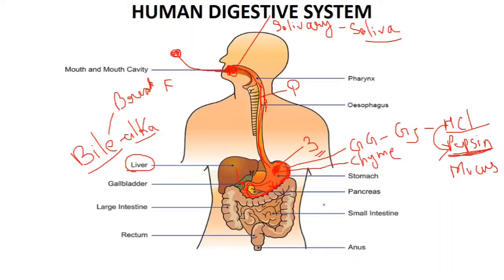Now here we have the pancreas also. You can see the pancreas, this yellow colored one. The pancreas secretes pancreatic juice.